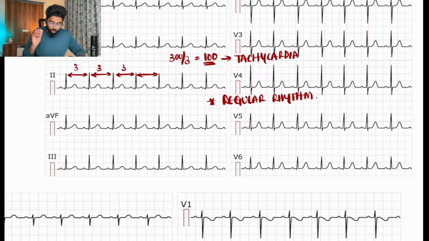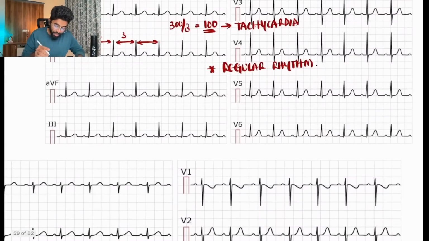So next point, I told you to look into the P wave. Why did I ask you to look into the P wave? Because if there is a P wave and the morphology of the P wave is normal and the PR interval is also normal, then we can say there is a normal functioning SA node and there is a normal conduction of current from the SA node to the AV node. That's why I asked you to look into the P wave and the PR interval.